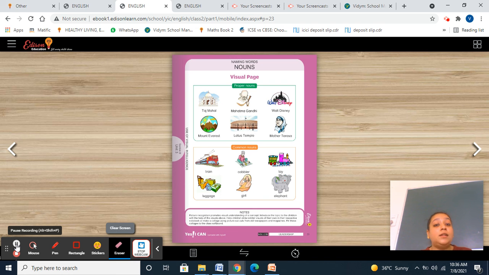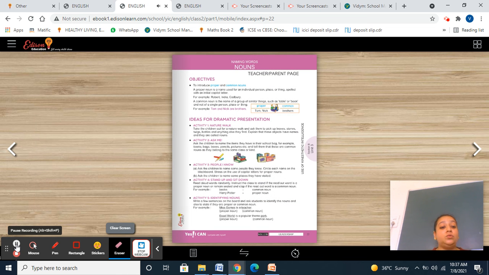So you can see all the proper nouns are starting with a capital letter. Then we have common nouns. Common noun means train. We are not giving any name to the train. Cobbler, we are not giving any name to the cobbler. Toy, luggage, we are not giving any name. Girl, any girl. Elephant, any elephant. So all these common nouns are starting with a small letter. Getting this point? So you're going to learn the definition. You're going to read page number 23 and do your activity.